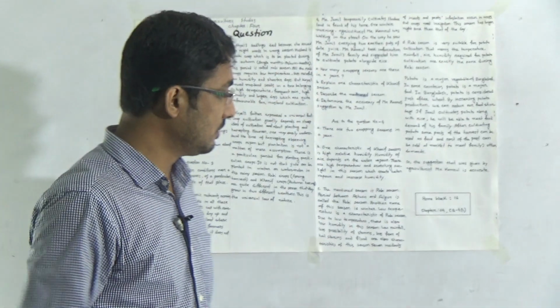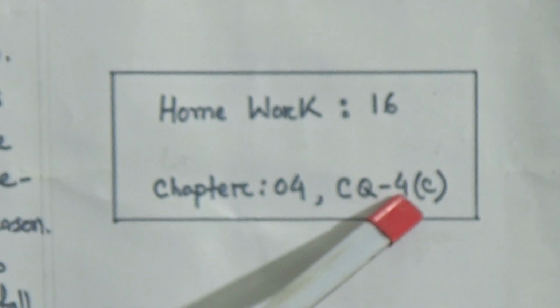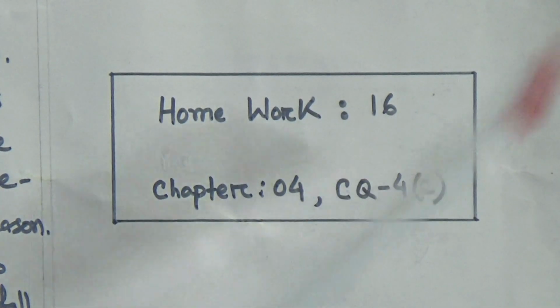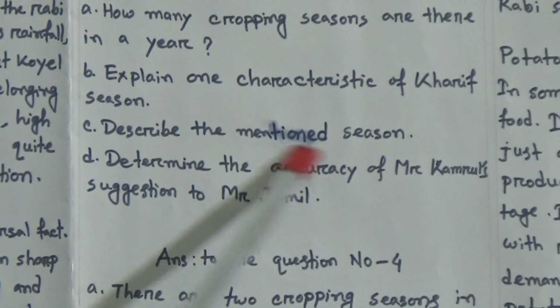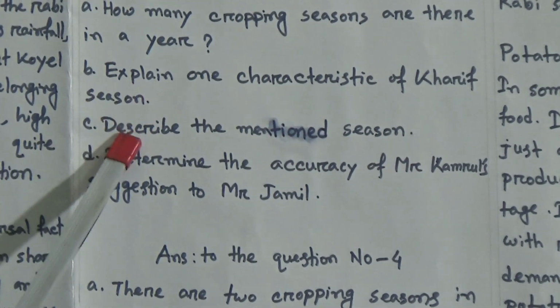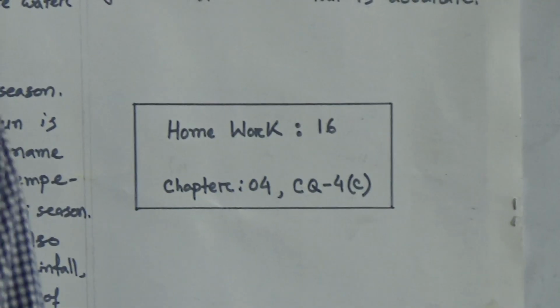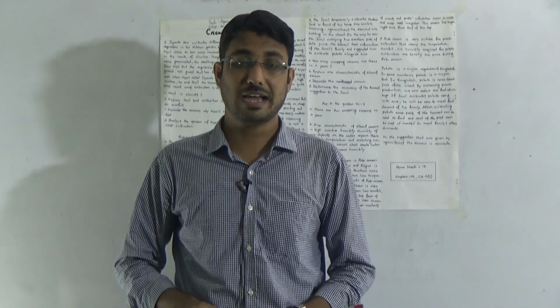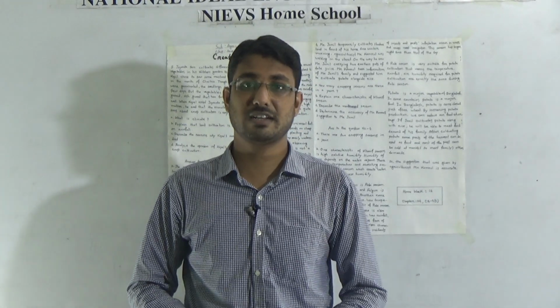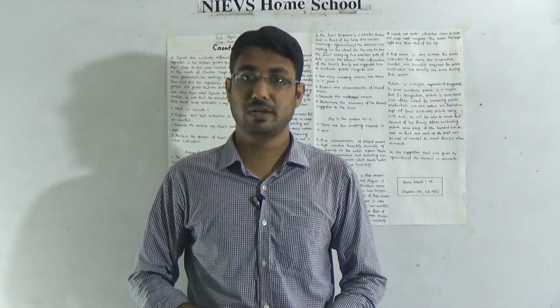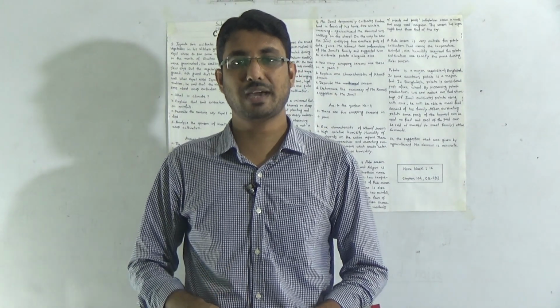Your HW number 16 will be creative question number 4C. That means this is describe the mentioned season. I repeat, describe the mentioned season. This is your homework. You will do your homework at home and submit on every Sunday from 8 am to 4 pm. Abide by your parents.